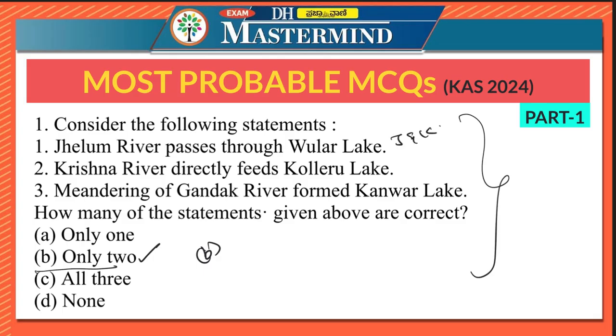Next is the Krishna River directly feeds Kolleru Lake. It is false. The Krishna River does not directly feed Kolleru Lake. Kolleru Lake is fed by Budameru and Tamileru rivers. So the second statement is false.